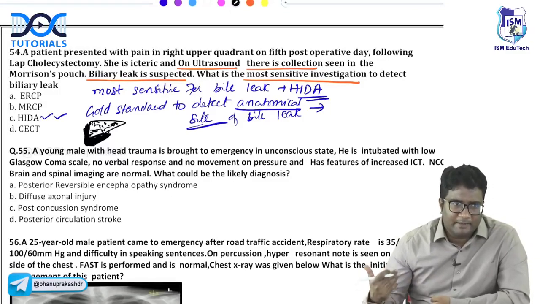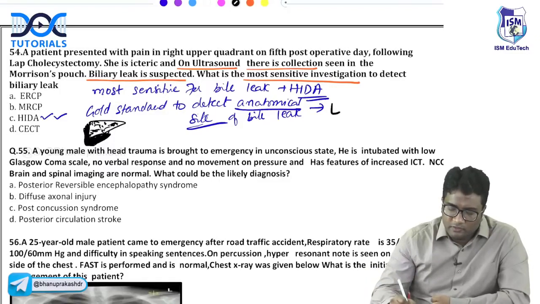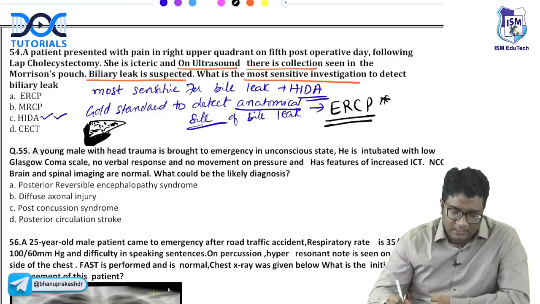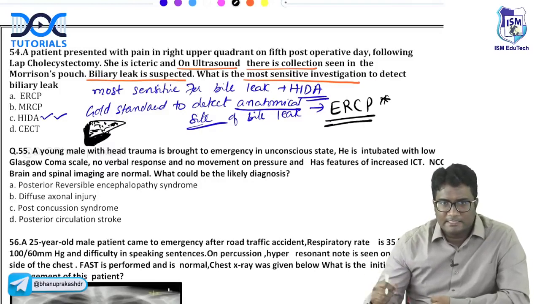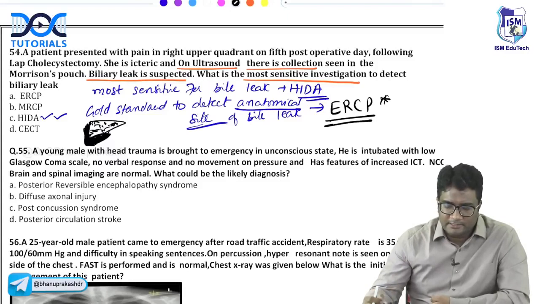Where is this coming from? Is it leaking from the right hepatic duct, left hepatic duct, or cystic duct? For this, we go for ERCP. Remember, the anatomical site of bile leak is by ERCP. Right? You can do both diagnosis and stenting also. Diagnostic and therapeutic. ERCP is the gold standard to detect the anatomical site of bile leak.